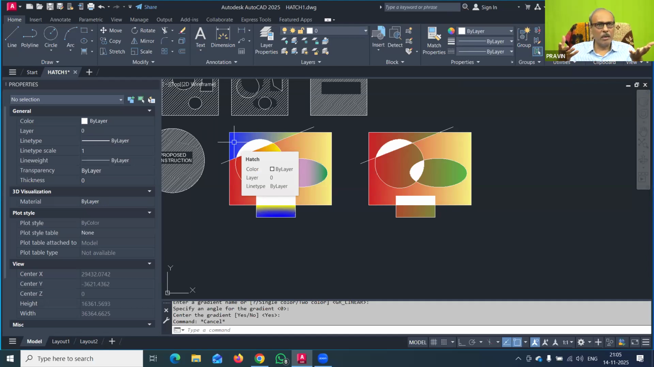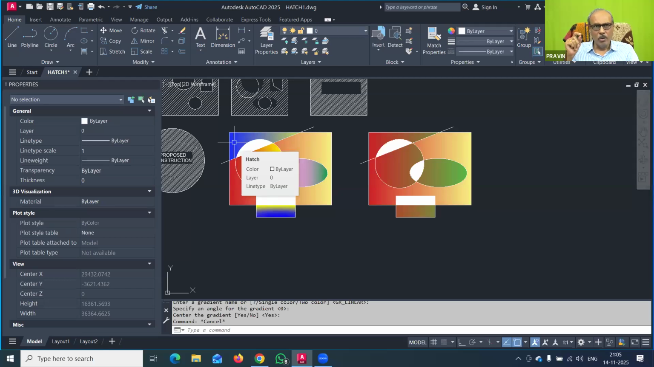Again start the gradient command, again pick the point. So you have to see that you don't click a number of pick points simultaneously while using the hatch or gradient command. So that is the learning for today's lesson. That important learning you have to remember. So you have to check the pick point every time for a different area of the plan.